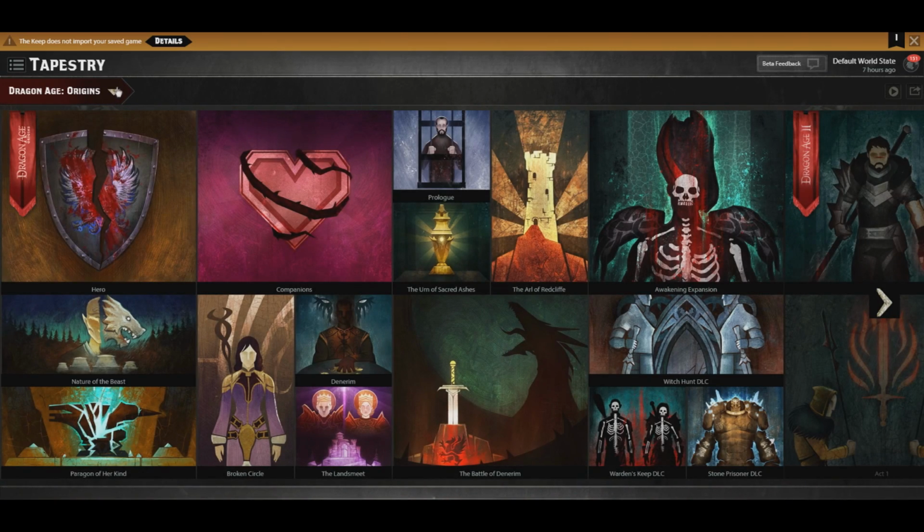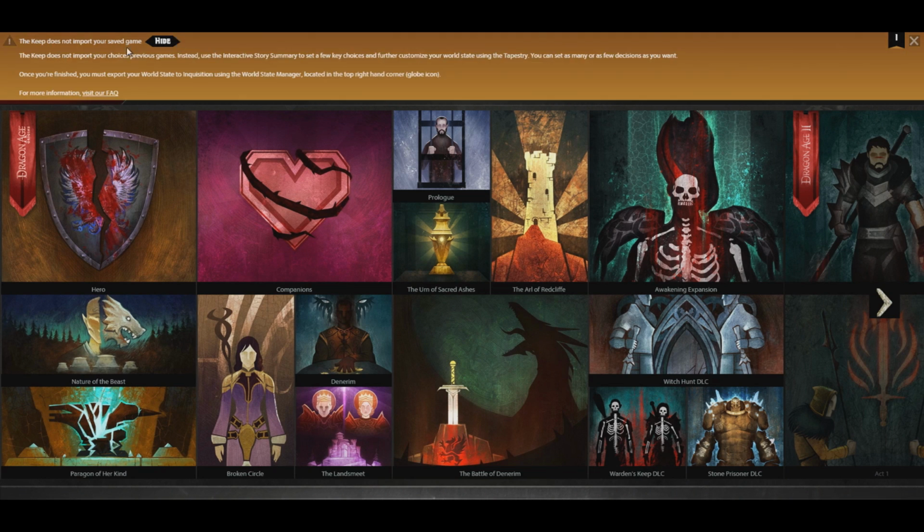Oh, whoops. Okay. So the Keep does not import your save game. The Keep does not import your choices from previous games. Instead, use the interactive story summary to select a few key choices and further customize your world state using the Tapestry. You can set as many or as few decisions as you want. Once you're finished, you must export your world state to Inquisition using the World State Manager, located in the top right-hand corner, for more information.